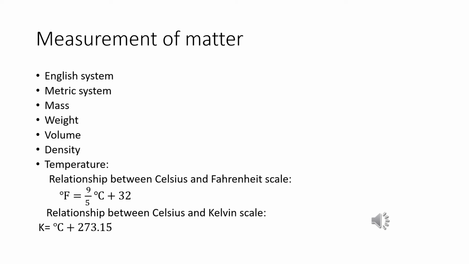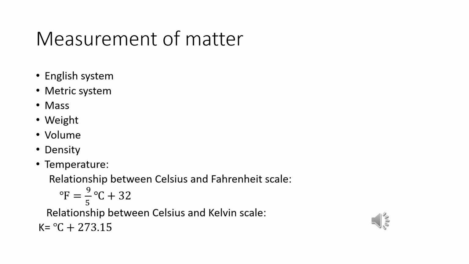But this liter is not an SI unit. It is used for measurement of liquid. 1 liter is equal to 1000 ml, that is 1000 centimeter cube, equal to 1 decimeter cube. In the laboratory, volume of liquids or solutions can be measured using a graduated cylinder, burette or pipette. A volumetric flask is also used to prepare a known volume of a solution.